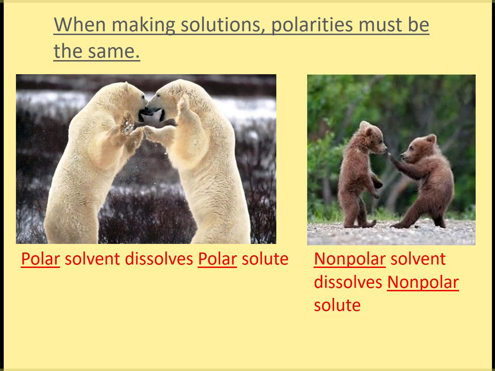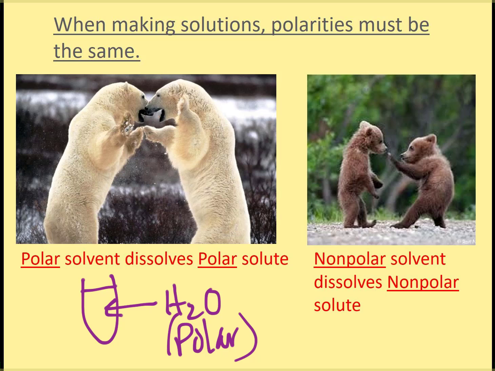When you make solutions, the polarities must be the same. What this means is that if I have something like water, which we know is polar, it will dissolve anything that's polar. So I can dissolve salts, ionic salts. I can also dissolve polar covalent molecules. Remember, ionic compounds or salts, they have extreme polarity. So you have a positive ion and a negative ion. So most salts, they will dissolve in water because they'll be able to pull apart. In this case, we have ionic salts, which are extremely polar, and then polar molecules, they will dissolve in water.